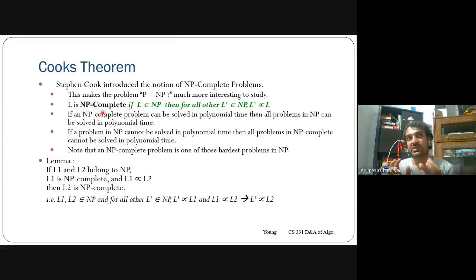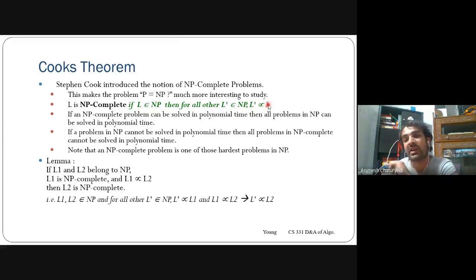You just introduce the first NP complete problem and call it L dash. Now you define that L dash as NP complete, and then you find that L dash could be transformable to some other problem.